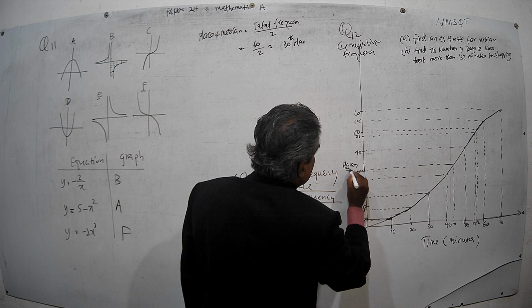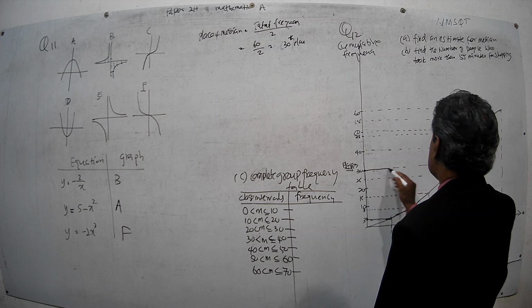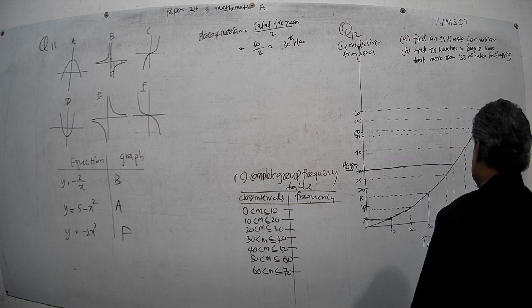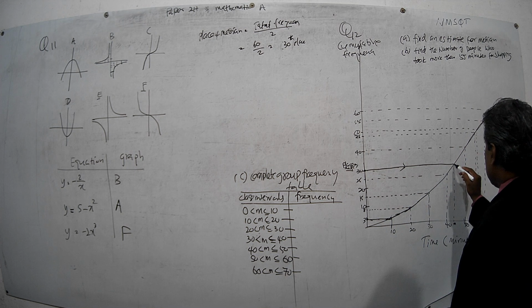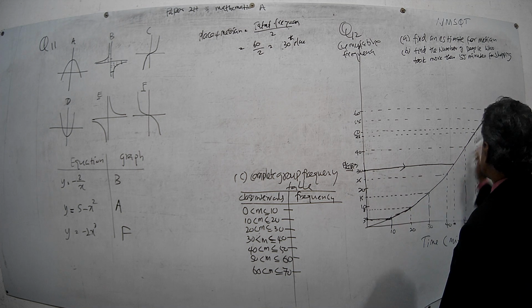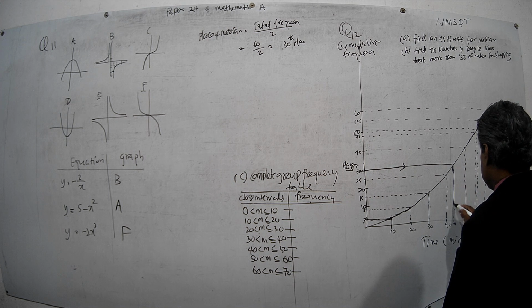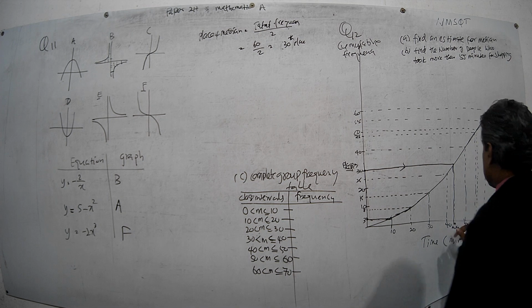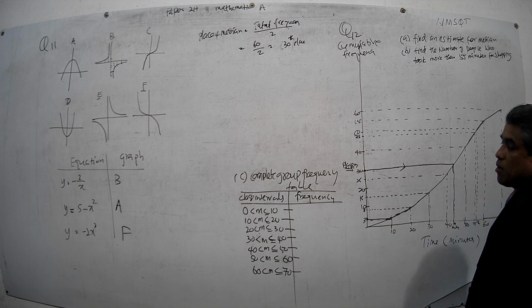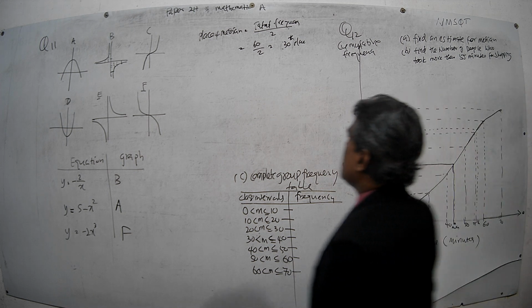Okay. Then you draw a line like this, and this is the working. That line intersects the cumulative frequency graph at this point. Draw a line down, and it is here. Here is the median. What is the median according to the graph? You find your median after drawing the graph, but according to my graph the median is 44.